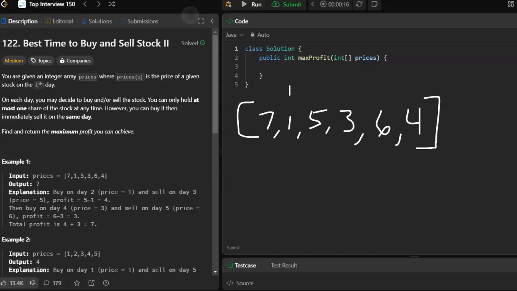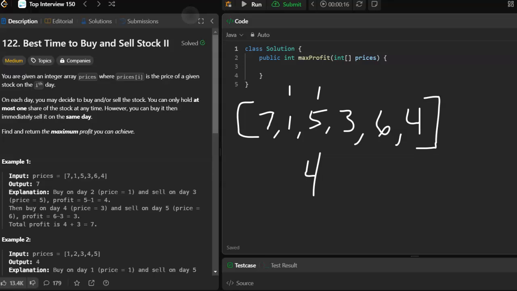So is 7 lower than 1? No. So we're not going to do anything. Now 1 is less than 7, so we're not going to buy at 7. 5 is greater than 1, so we're going to buy at 1 and sell at 5, and that gives us a profit on that day of 4.